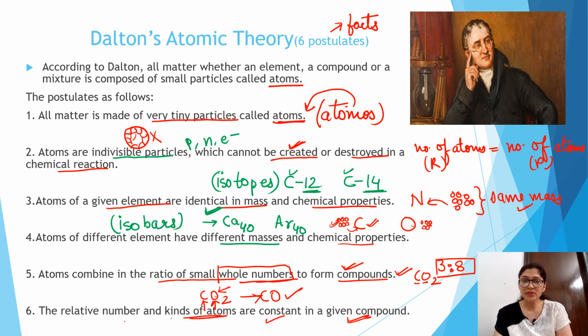He said that atoms combine in a whole number ratio, but if you see the case of sugar, which is C12H22O11, we cannot simplify it further to any whole number ratio. We cannot divide these numbers to simplify them, right? So this is not a case of whole number ratio. So this is also another drawback. You can see that Dalton atomic theory has a lot of drawbacks, and you will study how to overcome these drawbacks in later chapters.